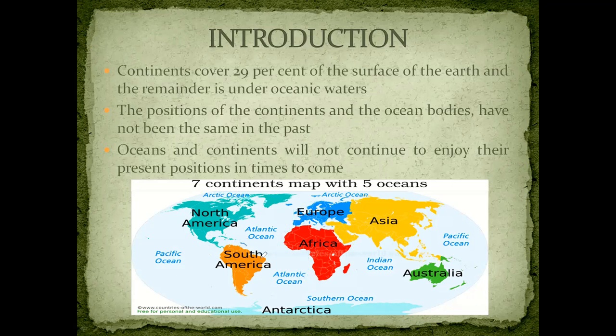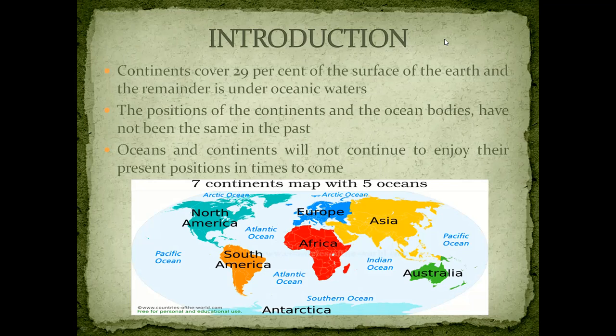You will see that South America can easily be adjusted towards the coastal lines of Africa. Similarly, you can find a similar situation here as well. So these were the things which made the geographers and scholars think that once upon a time North America, South America, Europe and Africa were together.